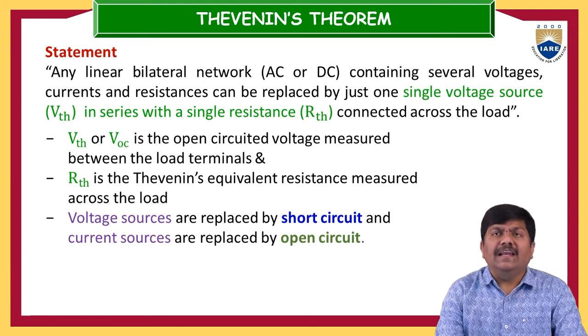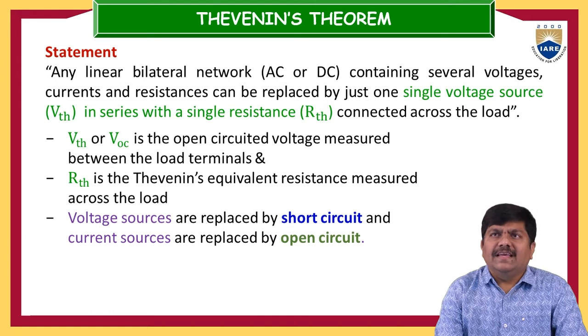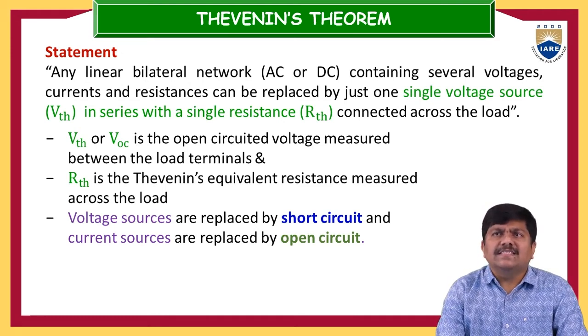So the statement is: any linear bilateral network, AC or DC, containing several voltages, currents and resistances can be replaced by just one voltage source in series with a single resistance connected across the load.